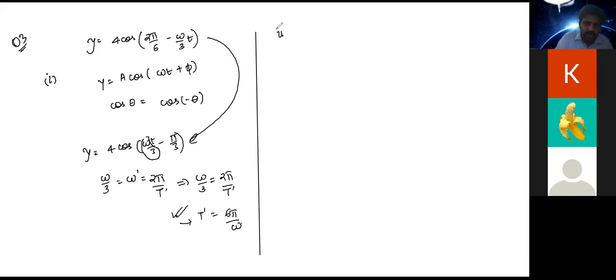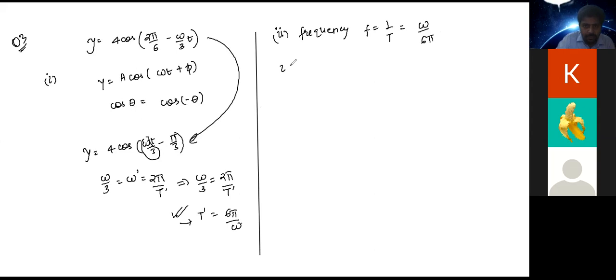Now, next one. What do we need to find out next? Now we need to find out the frequency. What is frequency equal to? How have we learned frequency? Frequency f is equal to 1 by T. Very good. So we have this as omega by 6 pi. Correct?